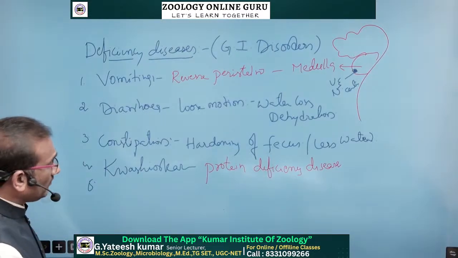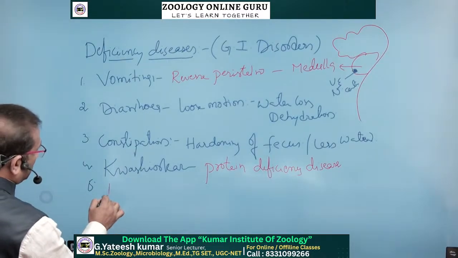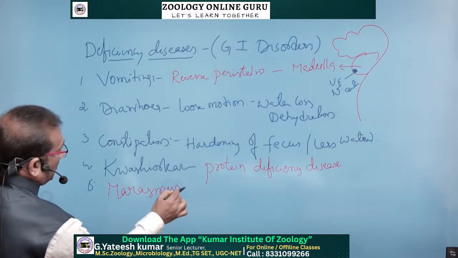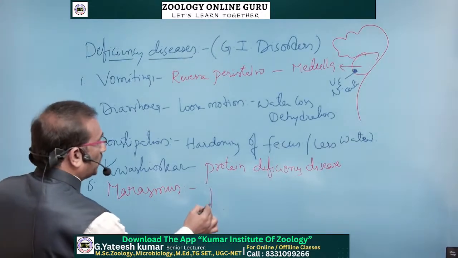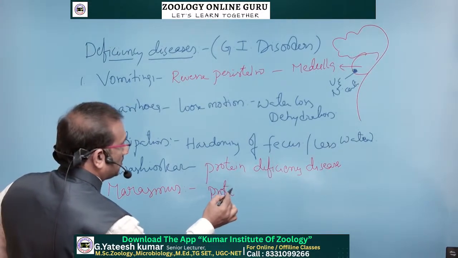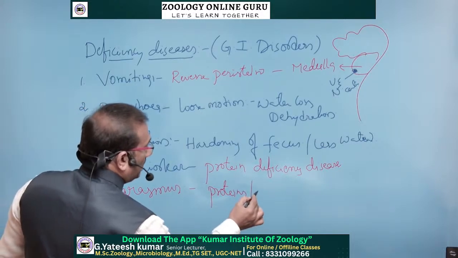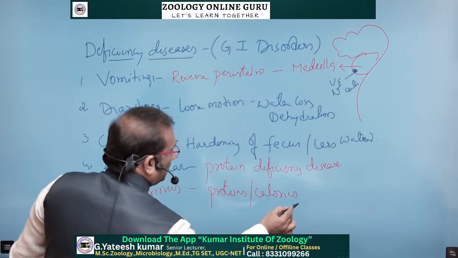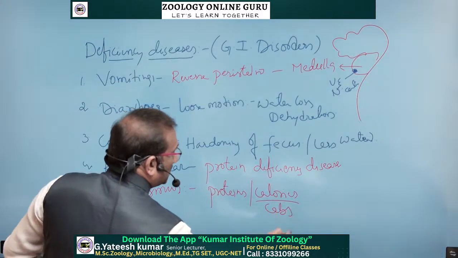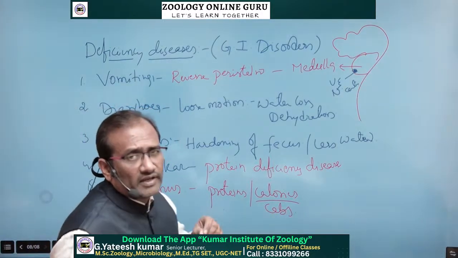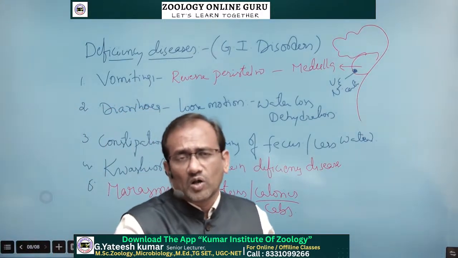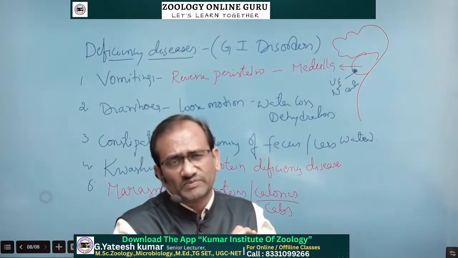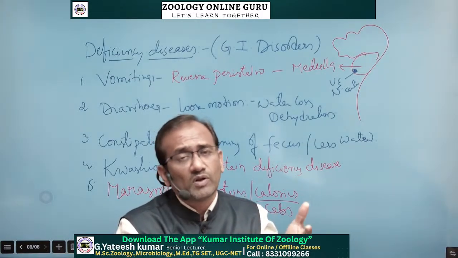And lastly, marasmus. Marasmus is the disease of both proteins and carbohydrates, calories. If a child is not taking carbohydrates and proteins, both are absent, that person has only skin, and the ribs and bones are visible outside.